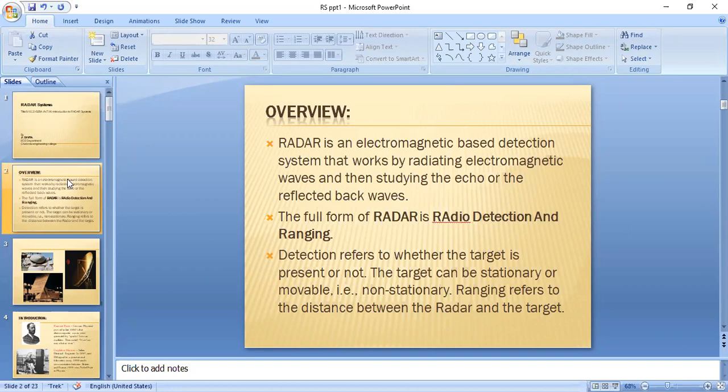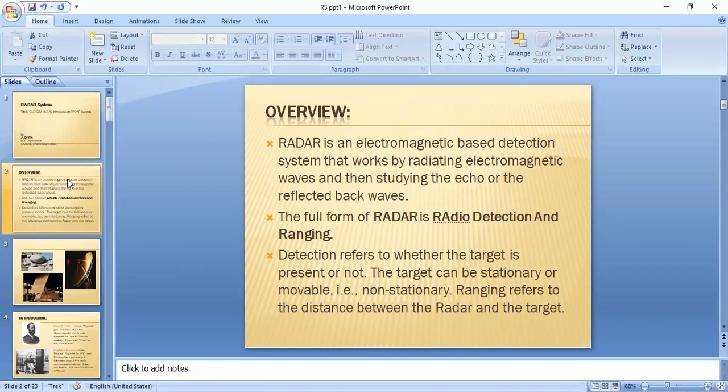It is an electromagnetic detection system that sends some electromagnetic signals through space and then receives some echo signals from the target or from the object. By those received echo signals, it performs the required calculations.